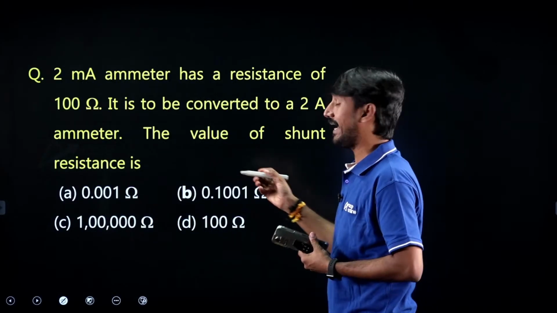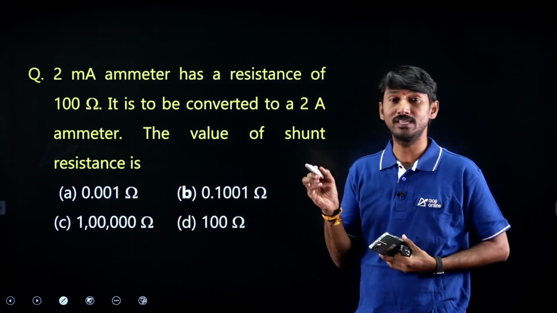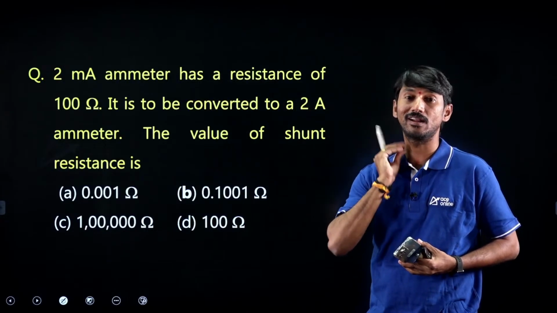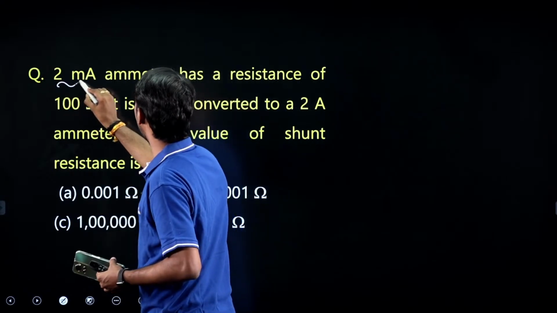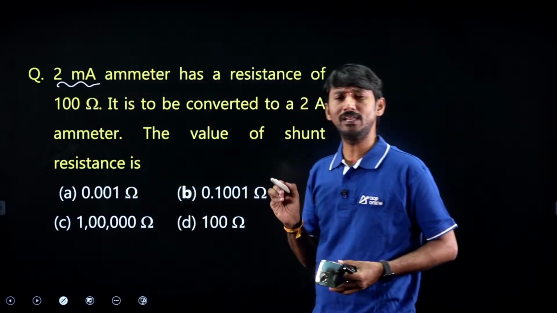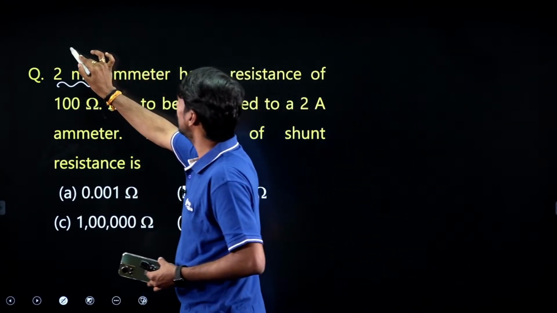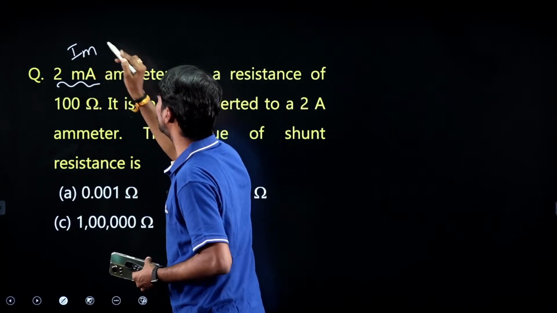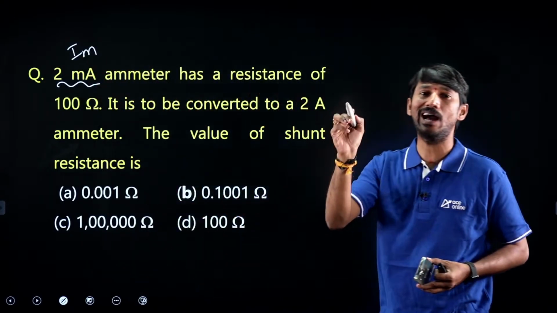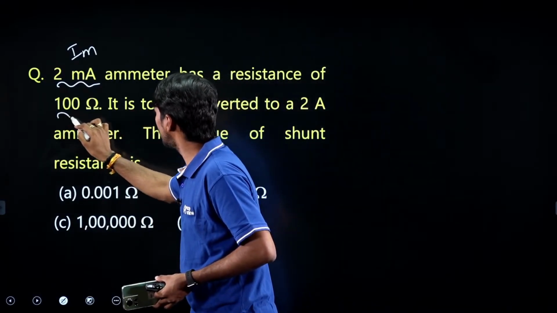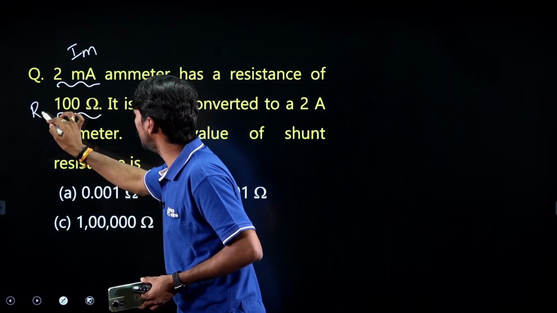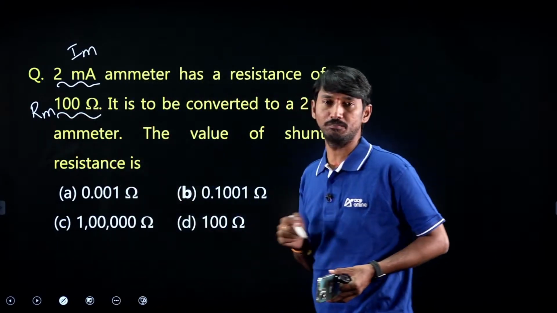Next, one more question. This is related to extension of range. In the syllabus, they have mentioned range extension clearly. A 2 milliampere ammeter means this is the meter full scale current, IM. It has a resistance of 100 ohm, so this is the meter resistance RM.